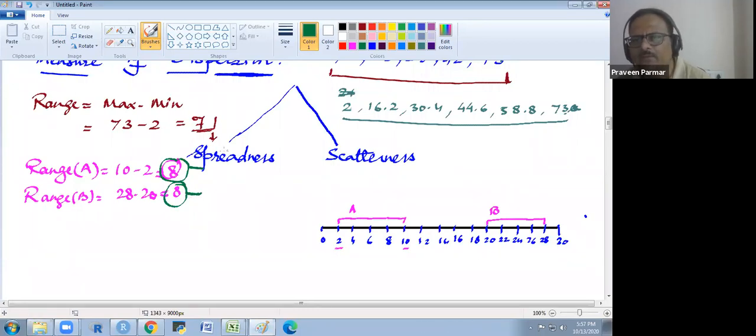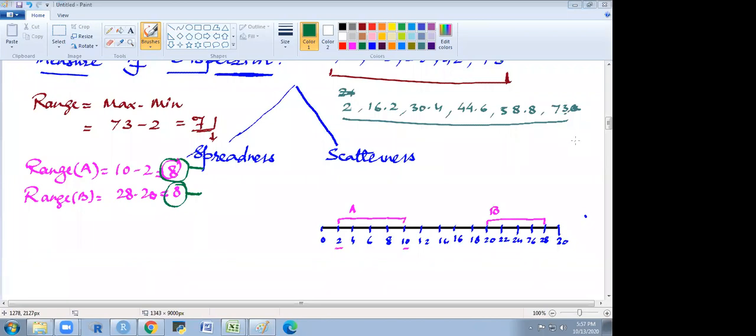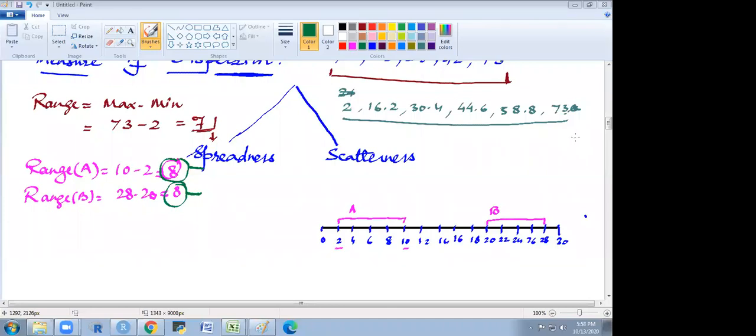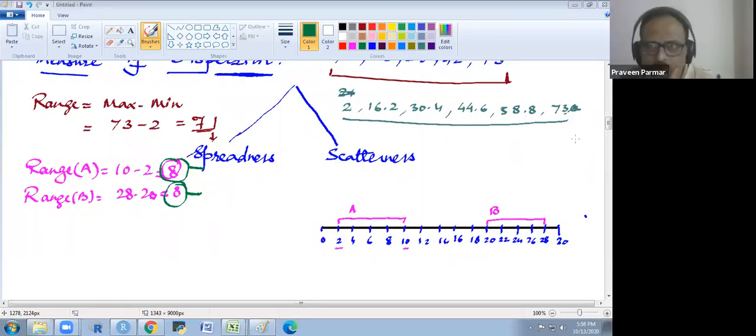If I give only the range of the two data sets and the range is the same, we could not say anything. If the range differed, you could do some analysis, but here we are unable to analyze. The same value we are getting.